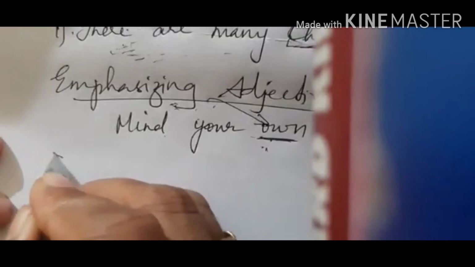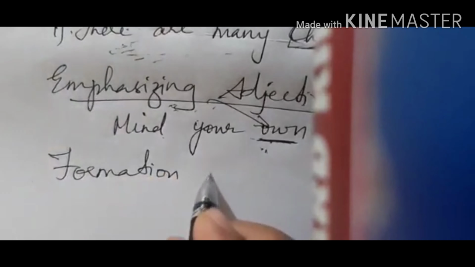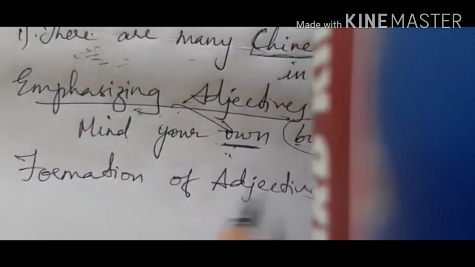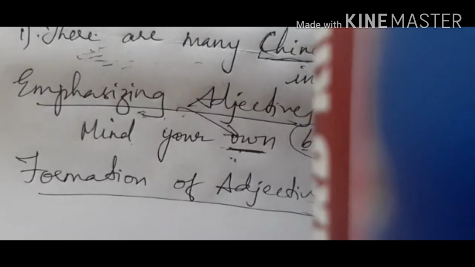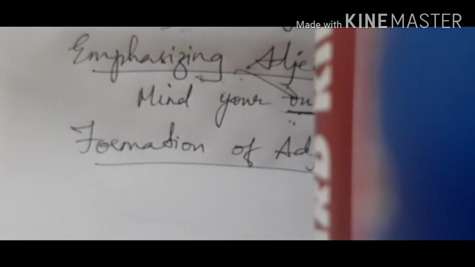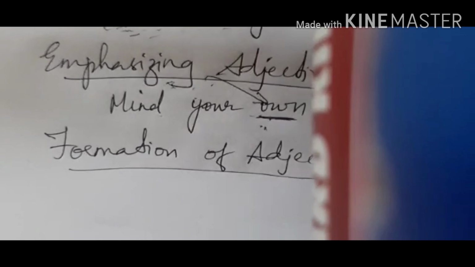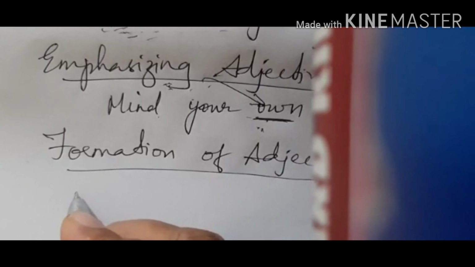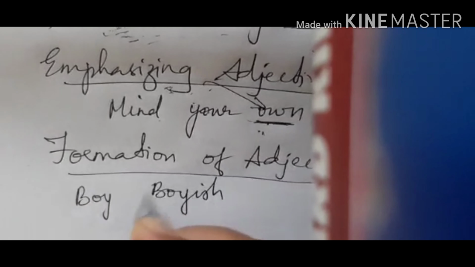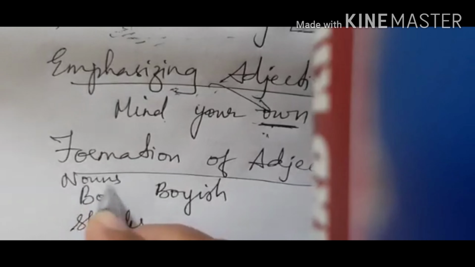Now next we'll see formation of adjectives, how adjectives are formed. Adjectives, most of the time, are formed from nouns. Sometimes they are formed from verbs, and at times they are formed from adjectives. Let us see the adjectives formed from nouns. Boy, you have boyish, isn't it? Boyish. Shame. These are all nouns.